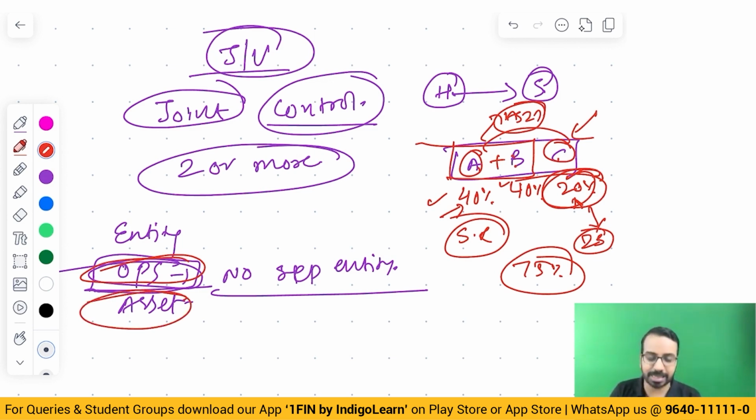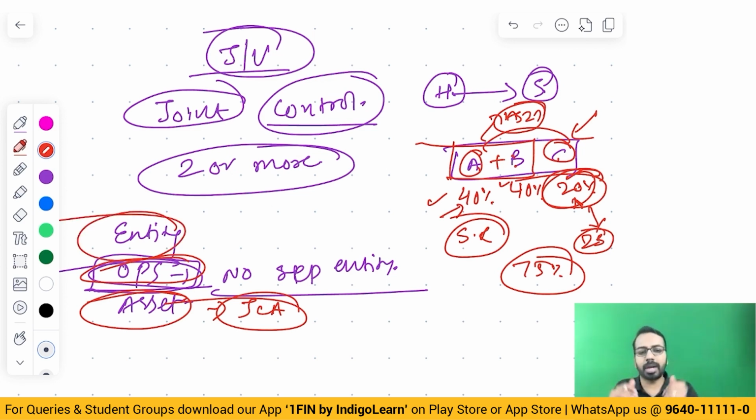So what is a jointly controlled asset? Say two of you decided to buy a car and run and operate it. That car, which is jointly owned, is called a jointly controlled asset. Then what is a jointly controlled entity? You come together and start a new entity altogether. That is normally what we understand as a joint venture. These are the three categories. Now, what is the accounting?